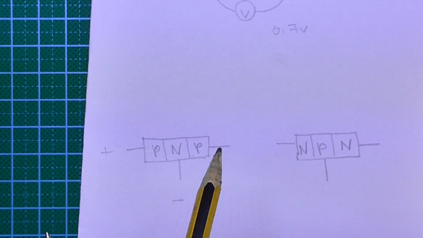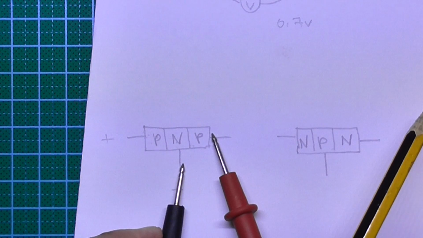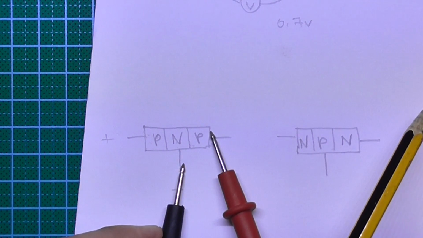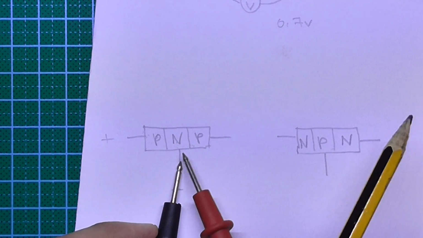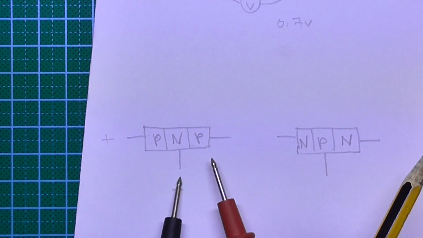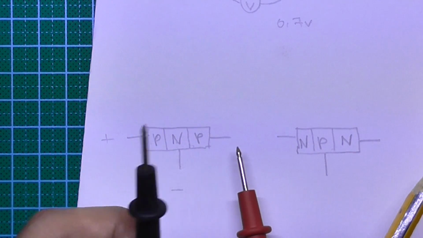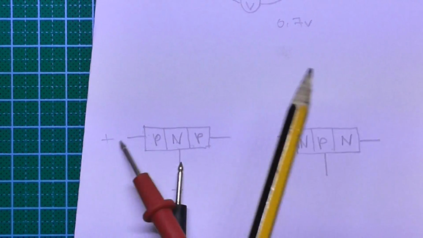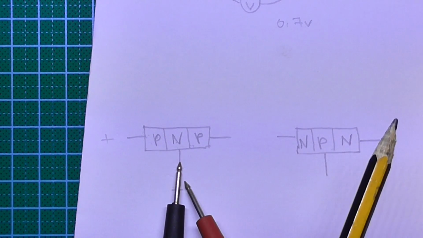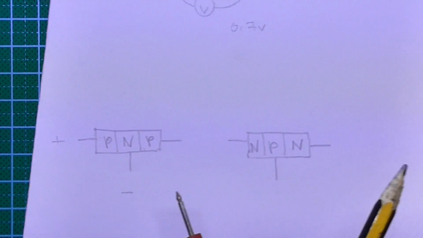To find another pin like this one, if we place another probe here, we also get a voltage reading, which means these 2 pins are p-type and the center one is n-type. This black probe doesn't move, only this probe is moving, so we know this pin is the base pin.